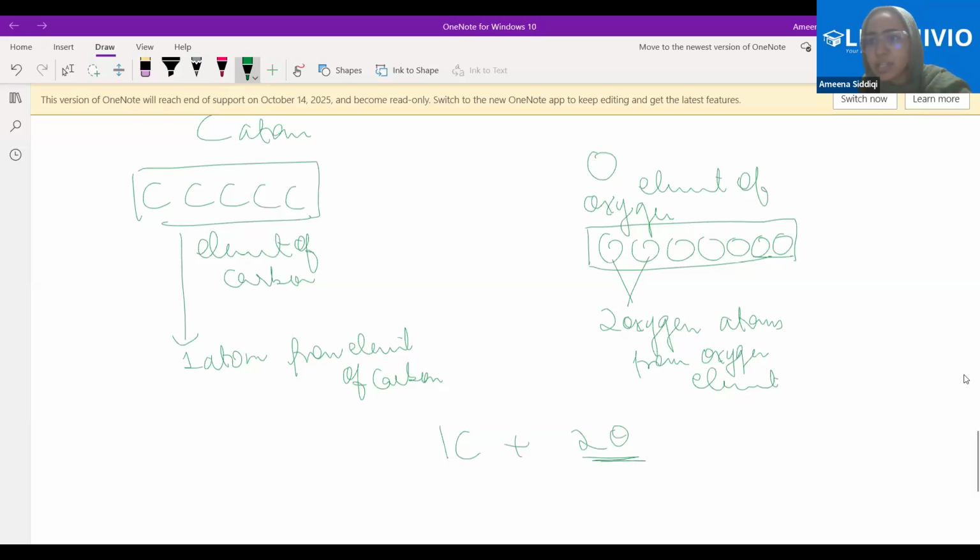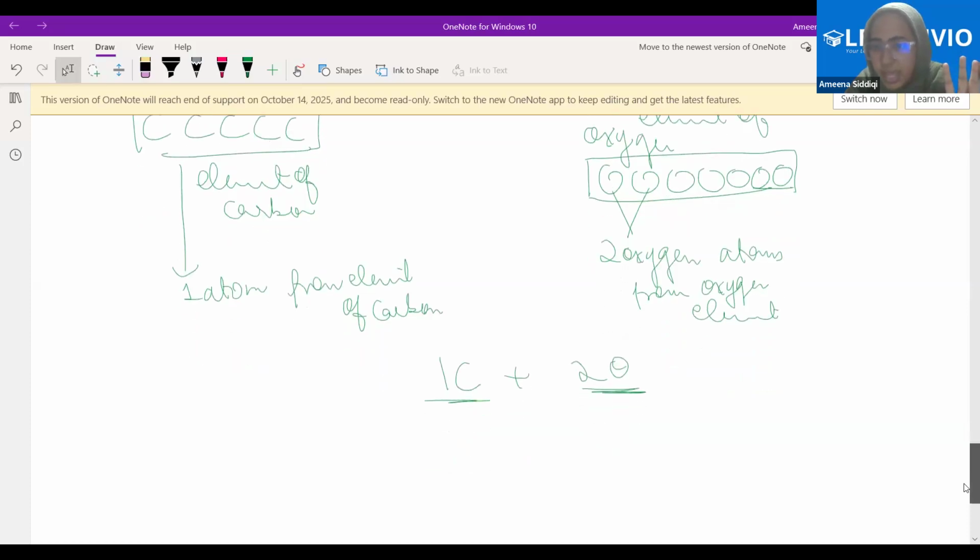Just assume I have some kg of chicken and I have some kg of rice with myself. Still, I've not mixed them together. As of now, they are different, right? Let's assume on one plate, I've kept the chicken. In one plate, I've kept the rice. As of now, they are different.